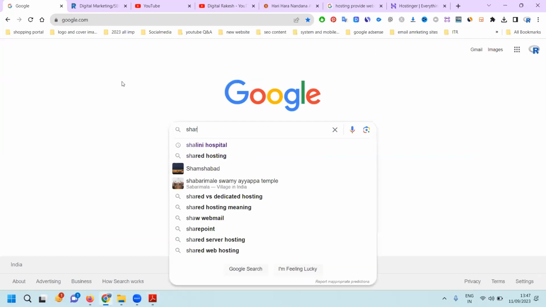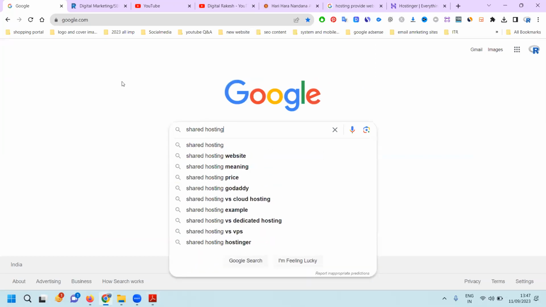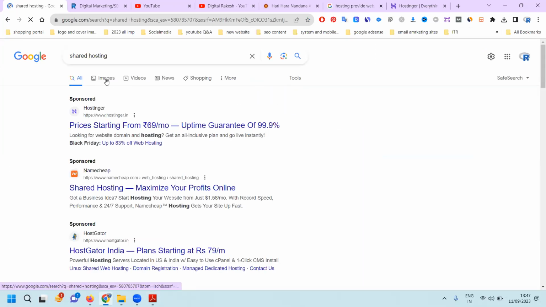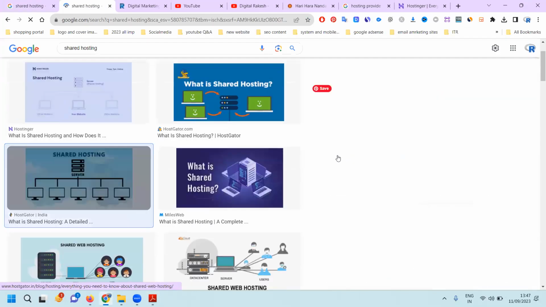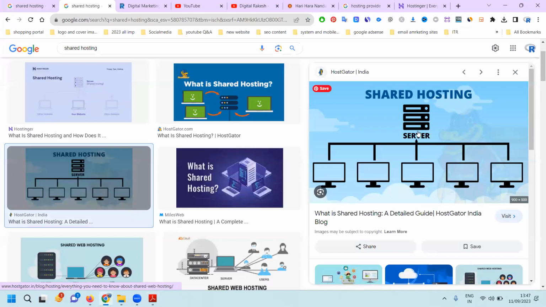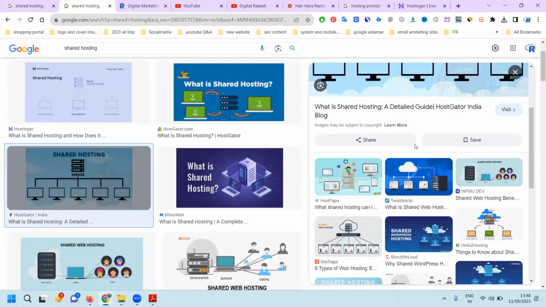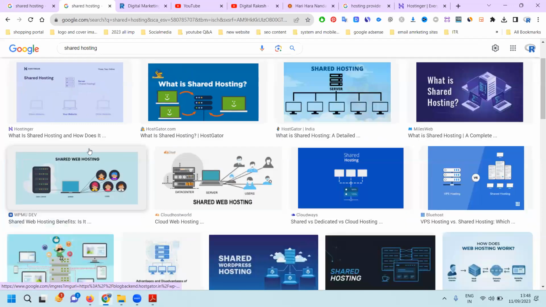If you go for shared hosting, see, the server is one and the systems are five. If one system is hacked, the entire system will be hacked, so all the rest will be hacked. If one system is affected, all the rest will be affected. If someone else does anything, it will affect everyone. See all these options.